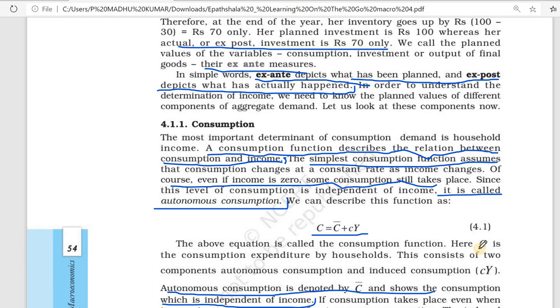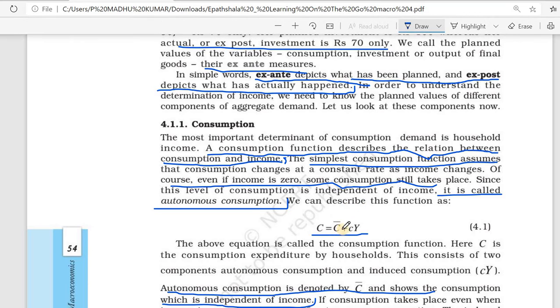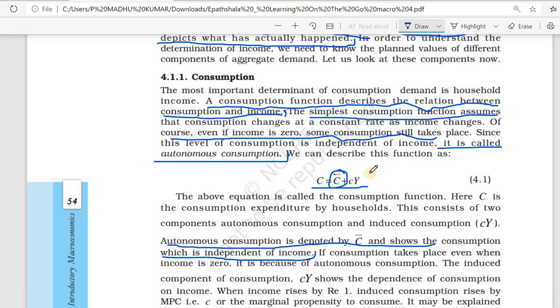Here autonomous consumption is denoted by C. You can see here on the line also, that one is autonomous consumption. Then this one is the induced consumption.